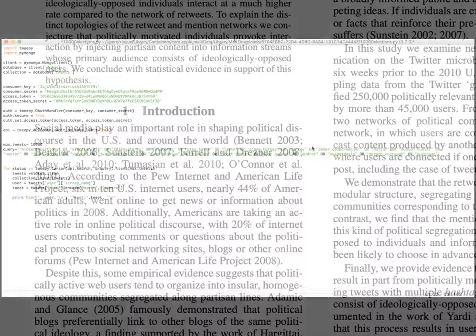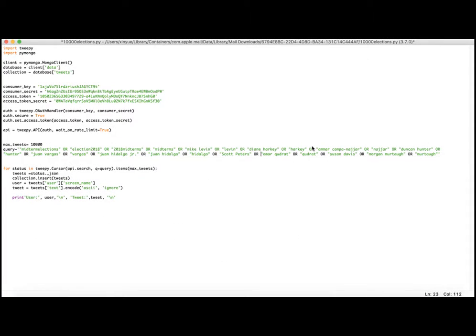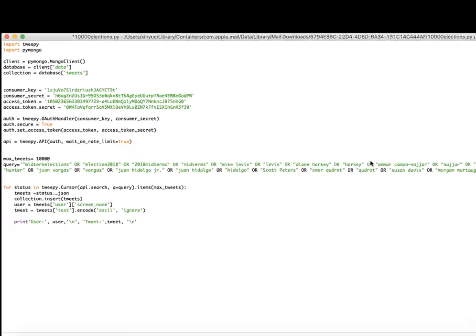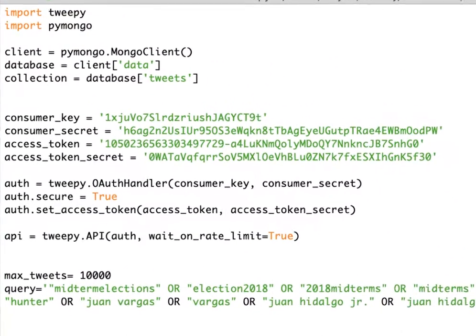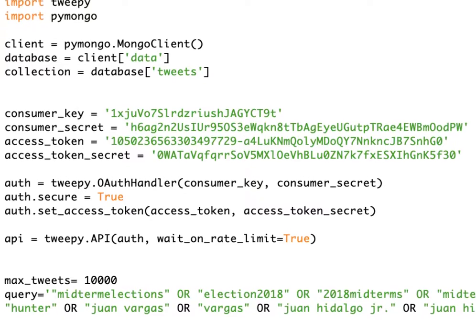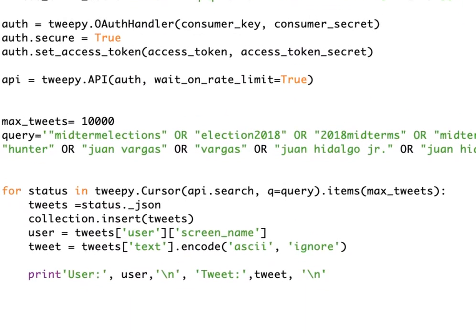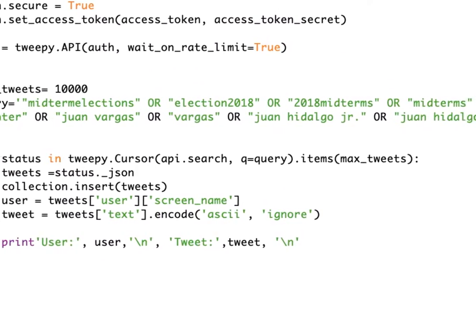In terms of data collection, we collected 10,000 tweets through a Twitter search API. We then stored the results in a MongoDB database and then sorted through the individual files to find relevant tweets. It was in this part of our project that we found Web Exercise 4 and the code used in the exercise to be very useful.